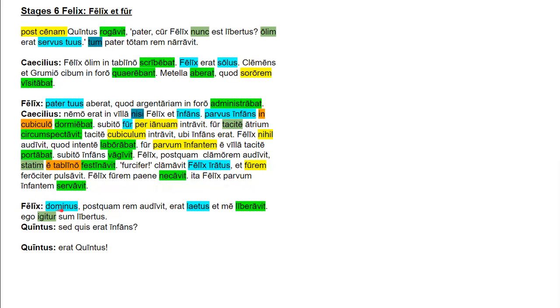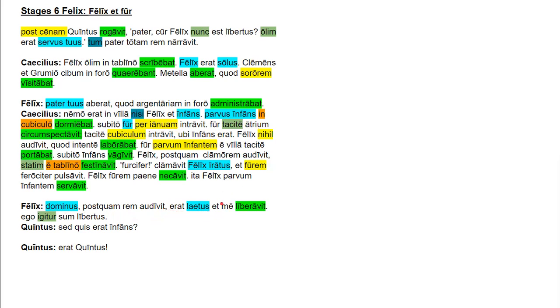Felix says, Dominus, postquam rem audivit, erat laetus et me liberavit. So the subject is Dominus, the master. And then we have, in these commas right here, another adverbial clause that is temporal, and it's after. It's our subordinating conjunction. Rem is the accusative direct object. Audivit, perfect tense verb. Erat is our first main verb, and it's linking Dominus to laetus, which is our predicate adjective.